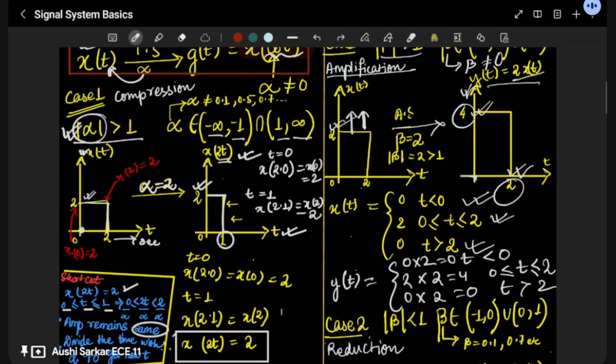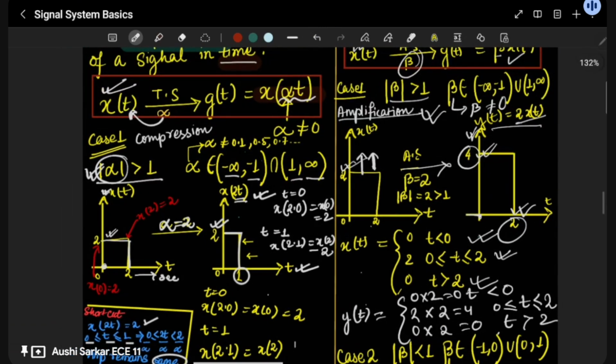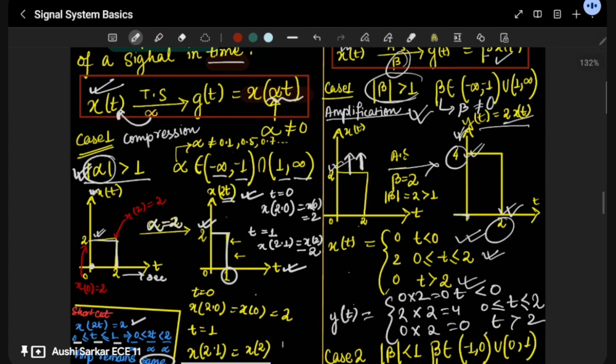So once you can see that there is amplification, generally when the change in amplitude is on the upper side, we term it as amplification. In case 1, where beta is greater than 1, we call it amplification.